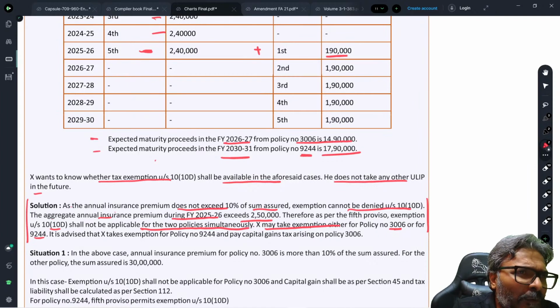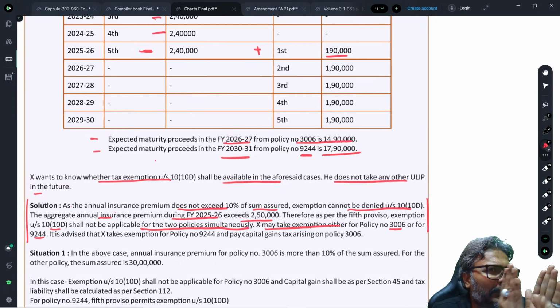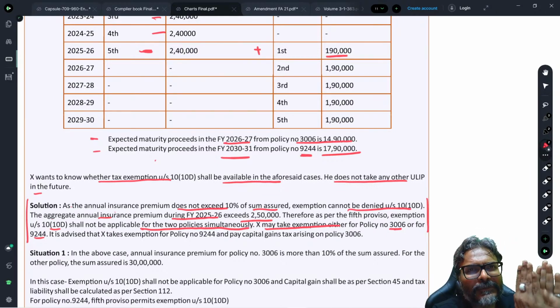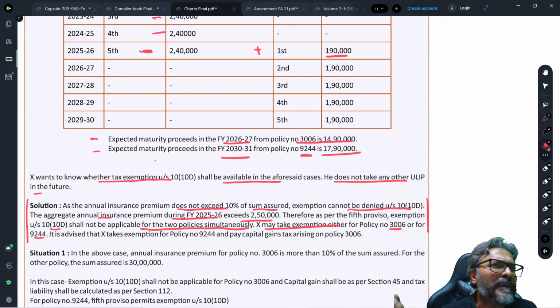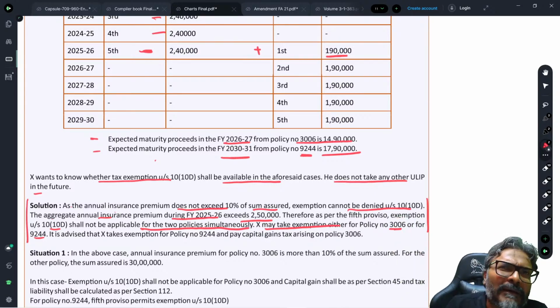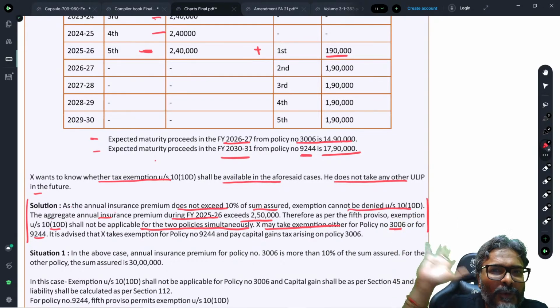I will remind you again of one thing. For each policy, the annual premium does not exceed 10% of the sum assured. So the basic exemption is intact. The basic exemption of 10(10D) is intact. But where is the violation? The violation is that though the individual premium amount of these two policies does not exceed 2.5 lakhs, when I do the aggregate of the two for the previous year 25-26, then it exceeds the threshold of 2.5 lakhs.